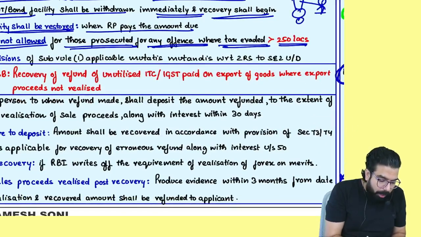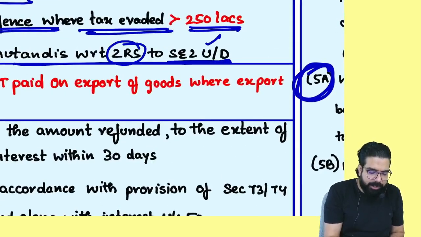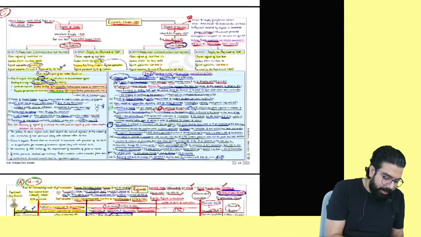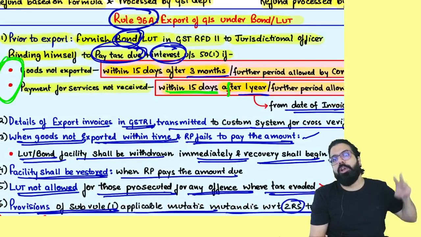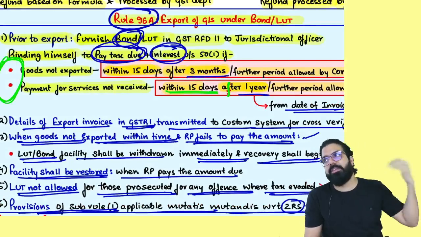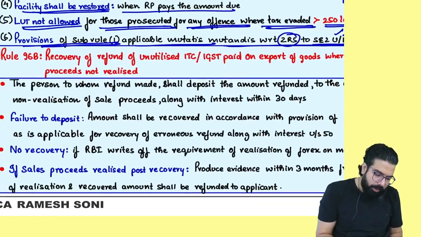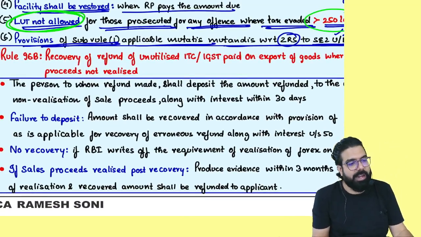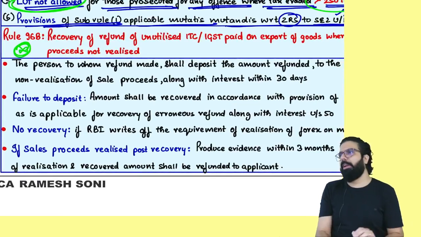Next, the provisions of sub-rule 1 apply mutatis mutandis when you are doing zero-rated supply to an SEZ unit or developer. Everyone over here now, please come, listen. I like this point: if you have given LUT or bond, within how much time should you export? Goods should be exported within 3 months. Payment for services should be received within 1 year. Remember this point. Everyone, when is LUT not allowed? When the person has been prosecuted for an offense where the amount involved is more than 250 lakh. Please remember this amount. This is the most important point of this chapter. Everyone tell me one thing.